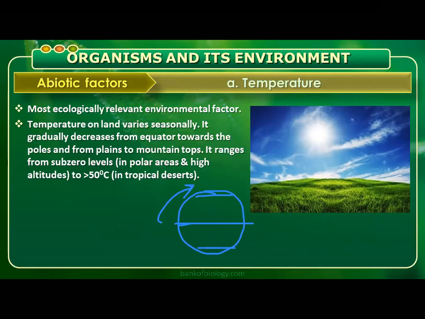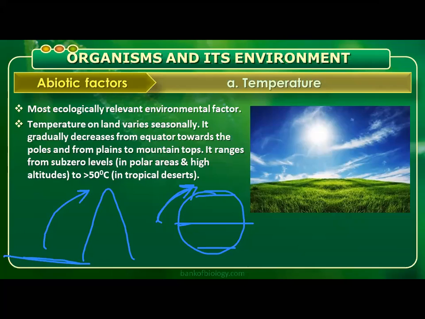Also, from the plains to the mountain tops, temperature is going to decrease. It ranges from sub-zero levels, that means minus degrees centigrade, in polar areas and high altitudes. That we have to remember.